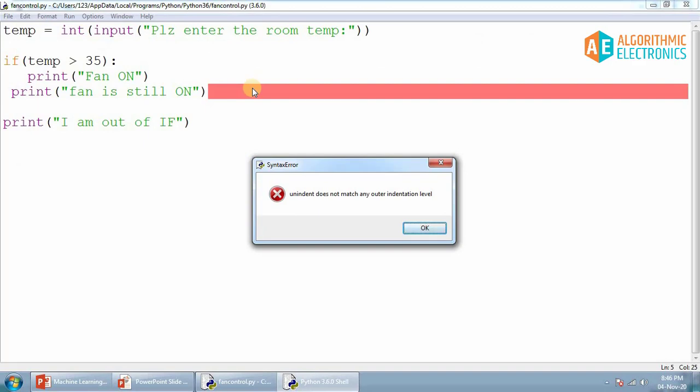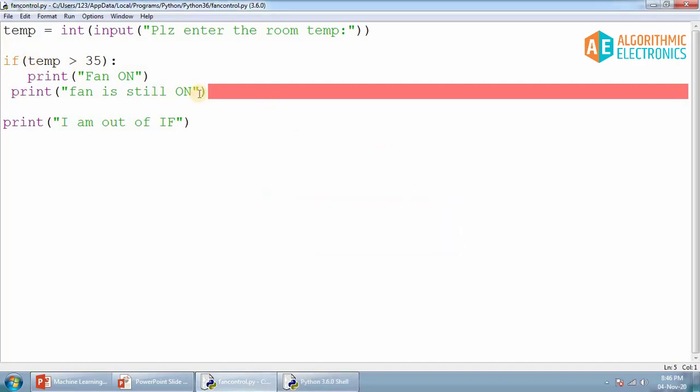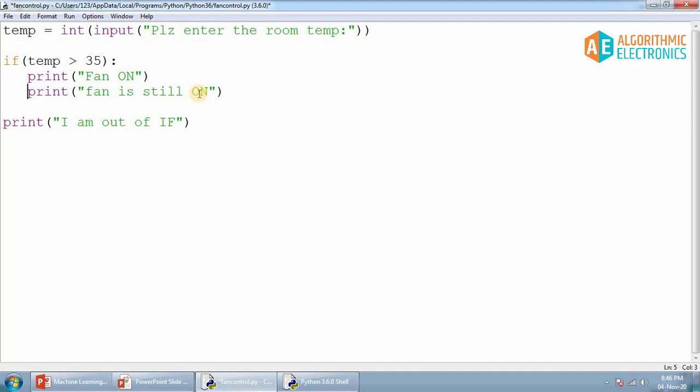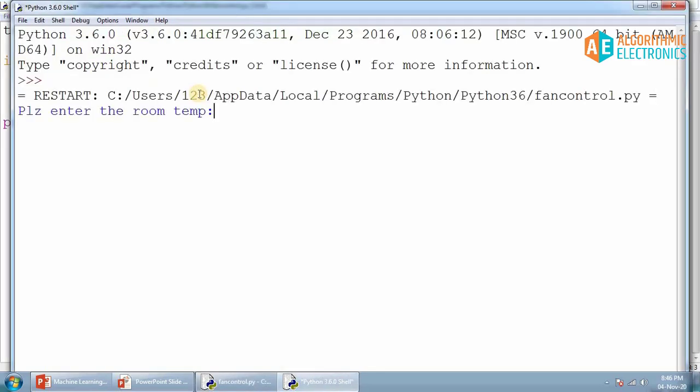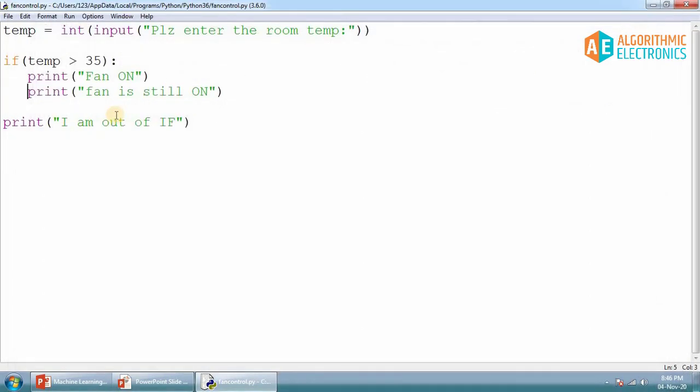Once I hit enter, it is showing "unindent does not match any outer indentation level". So inside a single if statement, every block should have the same indentation, or the same number of white spaces. Otherwise there will be a problem. So you have to take care of this thing. Every statement inside the if should have the same number of void spaces, and after that you can come out of this if statement.